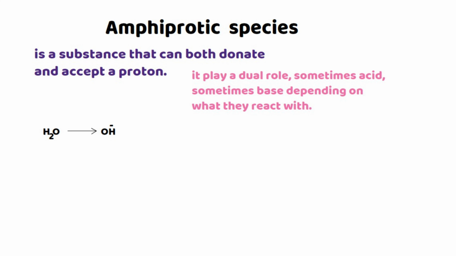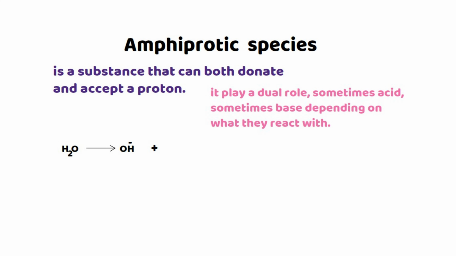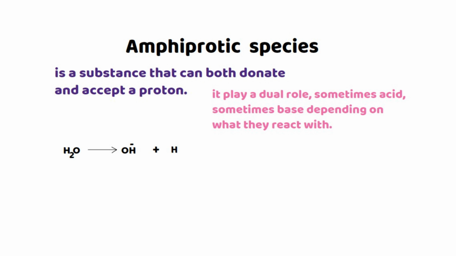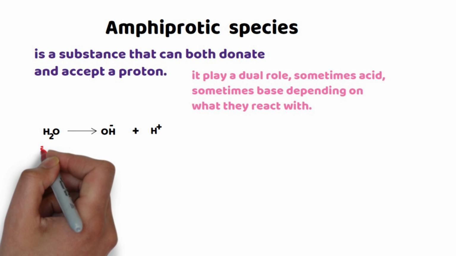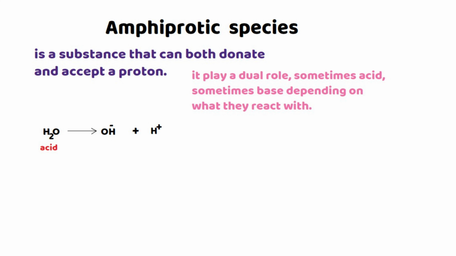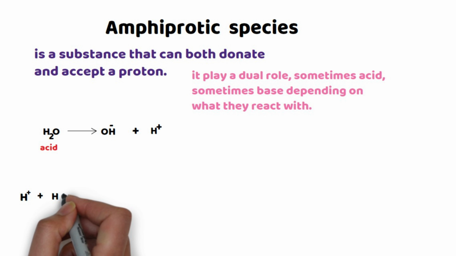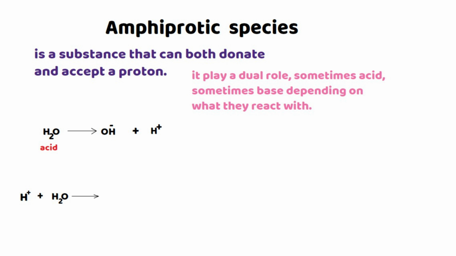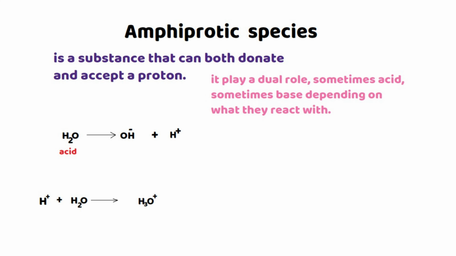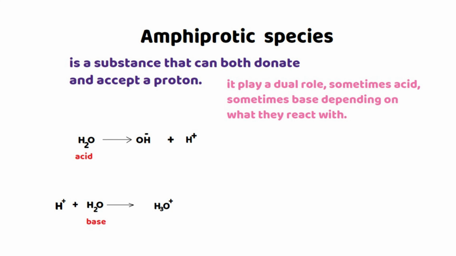Water dissociates, finally it forms hydroxide ion and hydrogen ion. In this reaction, water is an acid because it donates hydrogen ion. Now look at the second example. Hydrogen ion reacts with water. Finally, it forms hydronium ion. In this case, water is a base because it accepts a proton.